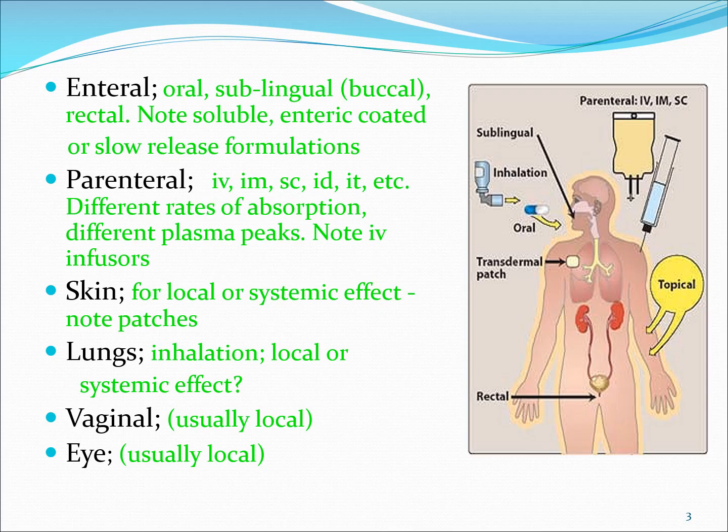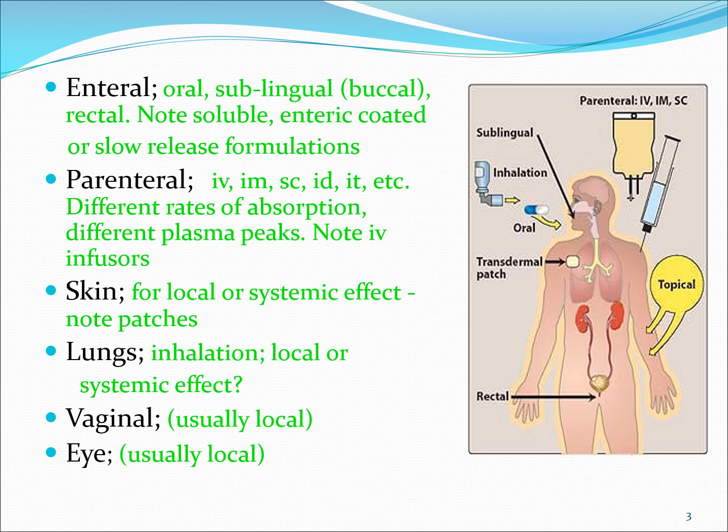Skin. Skin is nothing but a topical route, for local or systemic effect, and patches are used in this. Inhalation: through the lungs, local or systemic effect will be there. Vaginal: usually local, using suppositories, pessaries and bougies based upon the reproductive system of humans.